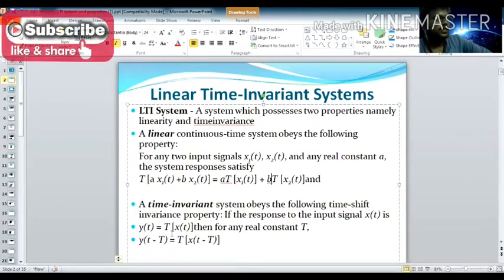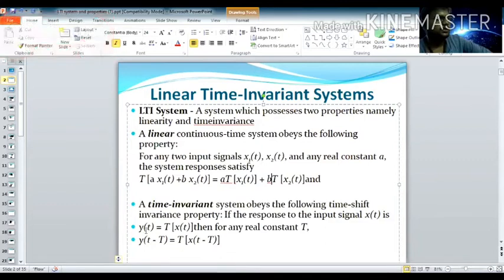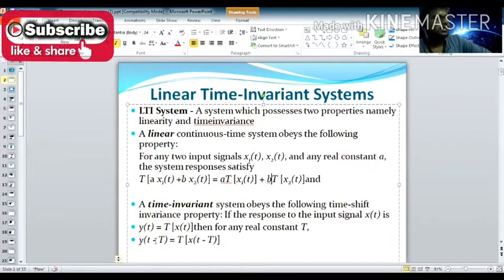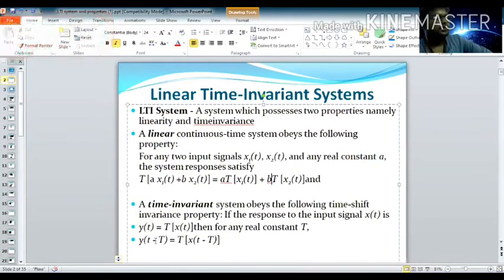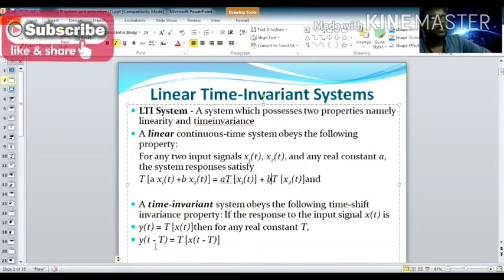Then for a real constant T, the first step is to delay the input signal, so t is replaced by t minus T. y of t minus T is equal to the transformation of x of t minus T. It means applying a delay to the input signal gives the same delayed output. If both are equal, the system is time invariant. If not equal, we call it time variant.